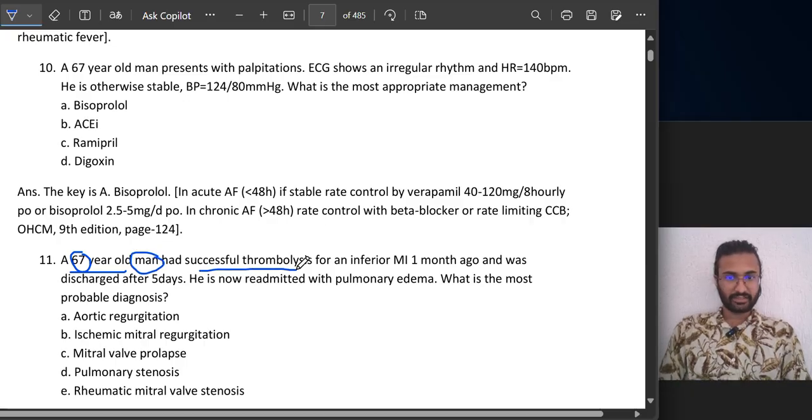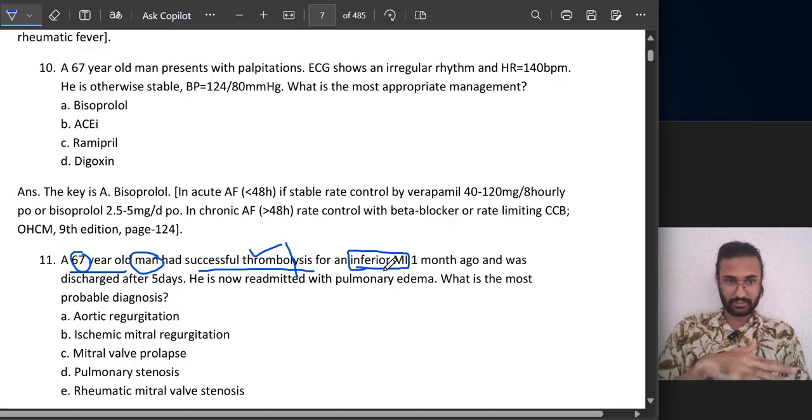He has had successful thrombolysis for an inferior myocardial infarction. Look at the word thrombolysis. Lysis means breakdown of what? Of thrombus. Now, there are four main directions of our heart: anterior, posterior, inferior, superior. Inferior myocardial infarction means the inferior, the bottom part of our heart. So there had been a myocardial infarction.